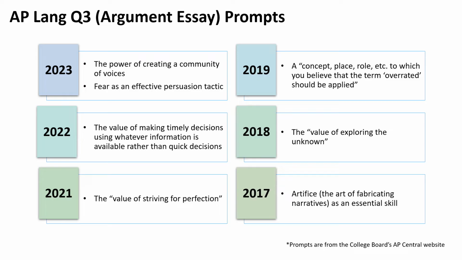Here's a list of the Q3 prompts provided by the College Board over the past few years. As you can see, you'll need to take a position on topics such as fear as an effective persuasion tactic, timely decisions, the value of striving for perfection, and things that are overrated. To support your position, you'll need to provide detailed evidence from your own prior knowledge. This is where your infobank comes in handy.